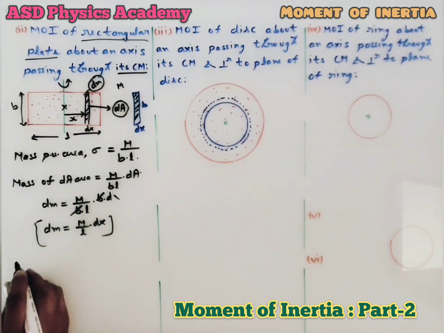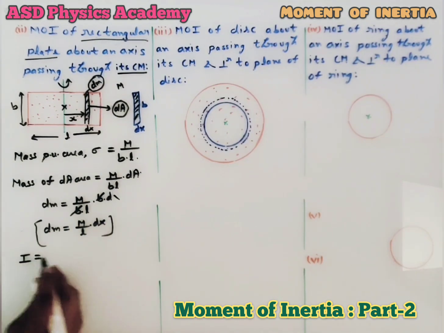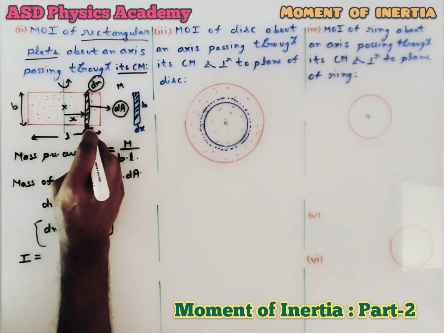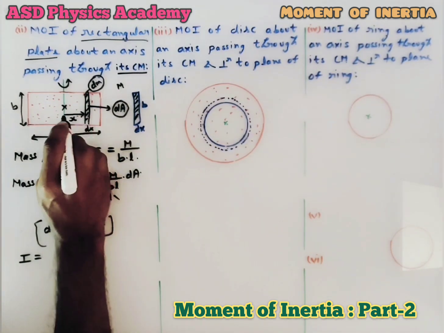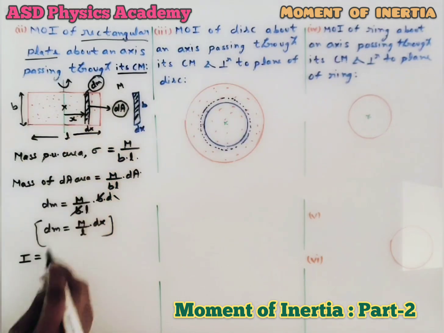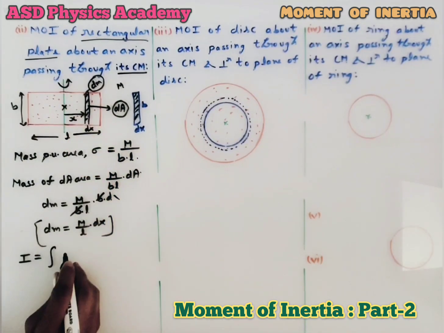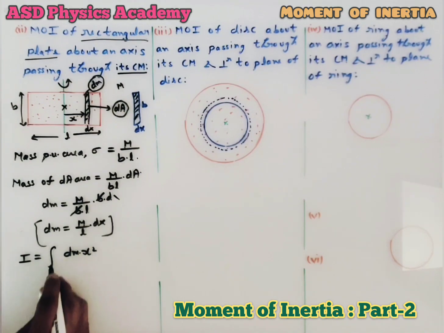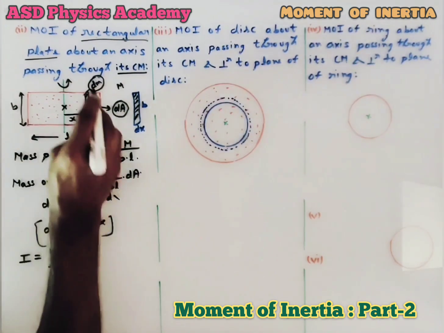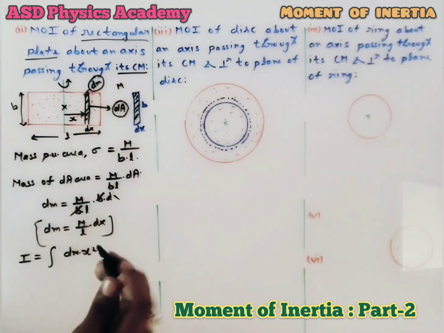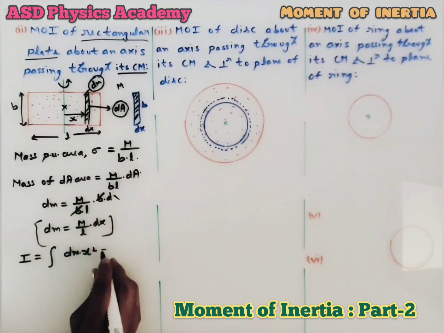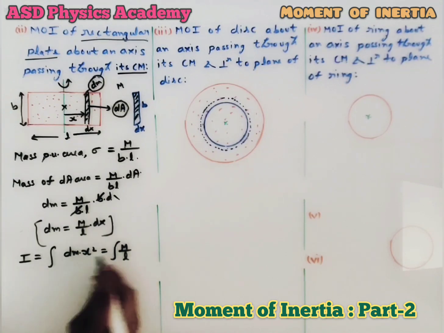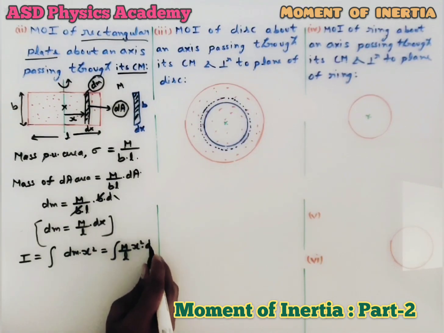Now after getting dm, we are going to calculate the moment of inertia. The moment of inertia of this strip of mass dm present at a distance of small x from the axis of rotation will be dm into x square. The moment we integrate it, we will get the moment of inertia of the complete plate. So now we will put the value of dm. This is going to be the integration of m by l x square into dx.